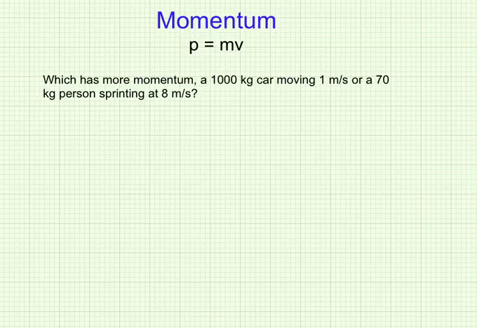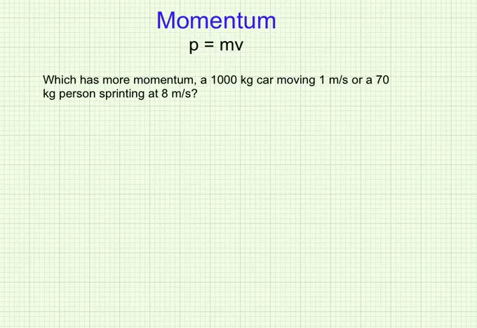You hear a lot about momentum when talking about sports, and basically it means that when things are going your way, you've got the momentum. Well, in physics, we define momentum as the mass times the velocity of the object. So as soon as an object is moving, it has momentum.